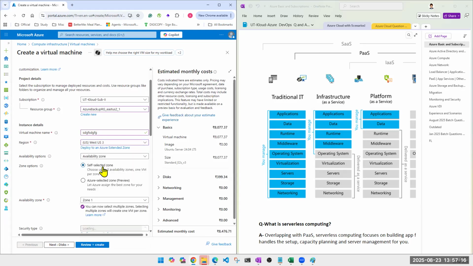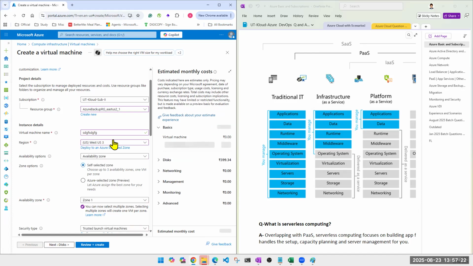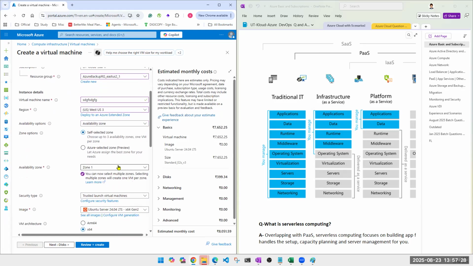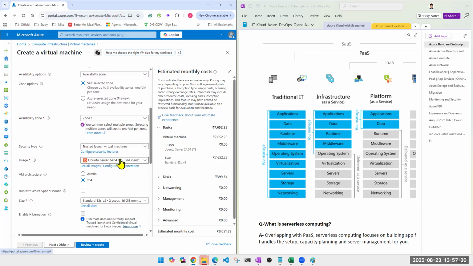If you're running your business in US, it's okay. Or do you have any compliance that client is saying that I want that server to be in US only? Do you work from India, but my data has to be in the US? So you can take it in US. Right? And what is zone? What everything? This we are going to see later.